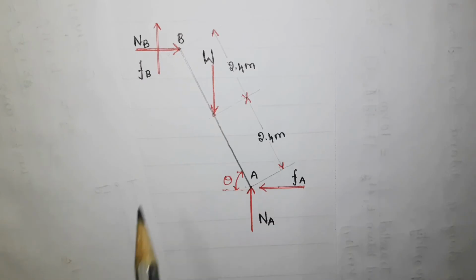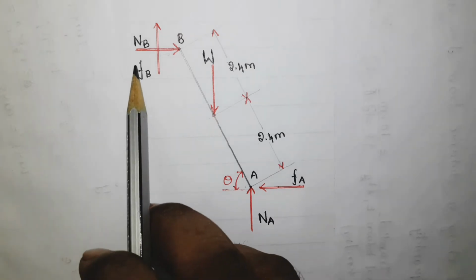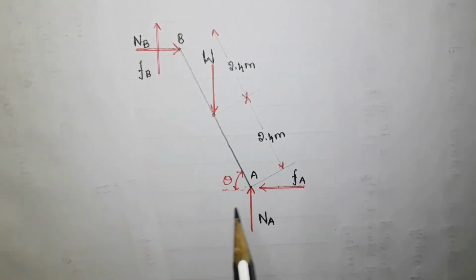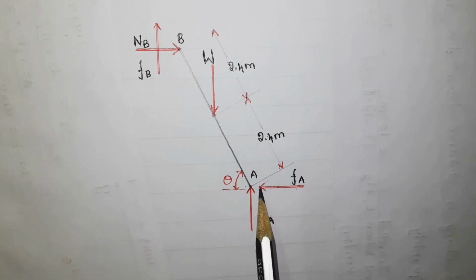So the next step is to use the first equilibrium equation, summation of x components is 0. Now let us go to the free body diagram again. Here is the free body diagram, and if you see here, there are two horizontal forces. One is NB and it is positive, another one is FA, it is negative.